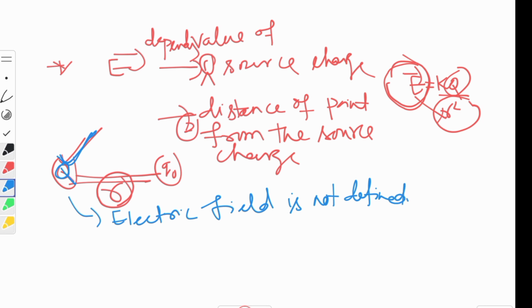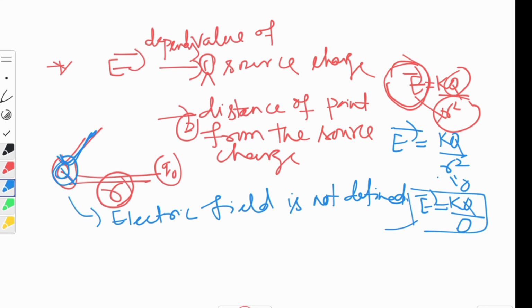See children, the formula: E is equal to kq by r square. At its own location, what is the r? This r will be 0, na? So E will be kq by 0. Something divided by 0. Is it possible? It is not defined.